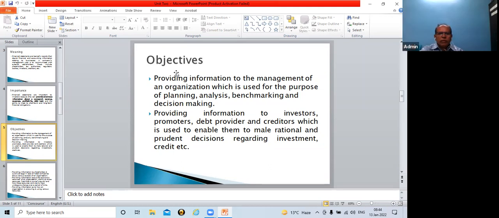Now, yesterday we discussed these objectives, but still, if you have not followed, I am showing these two objectives right now. Are you clear with these two objectives? Have you followed these two objectives?